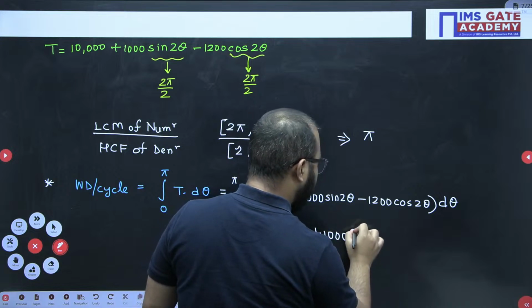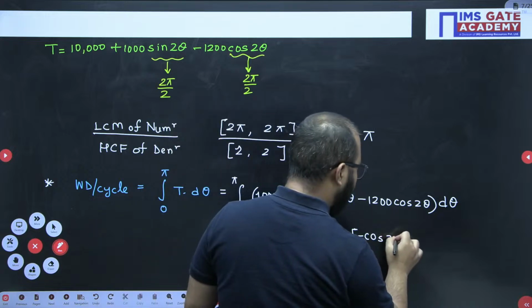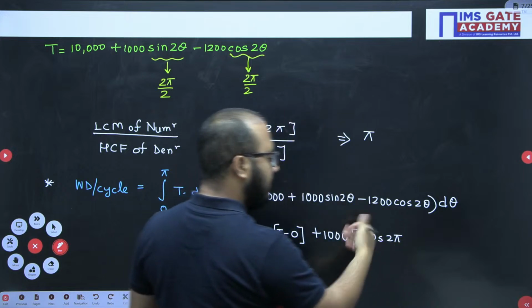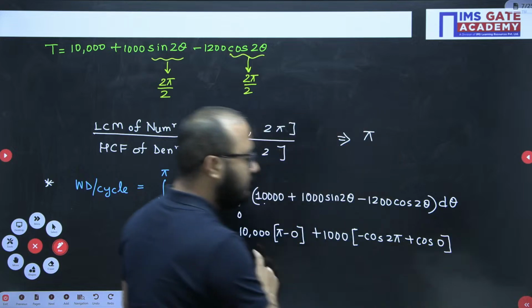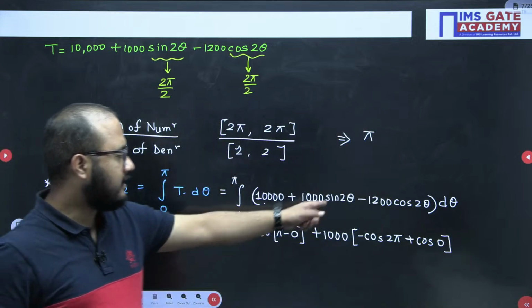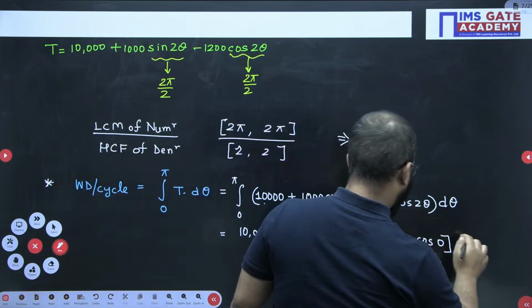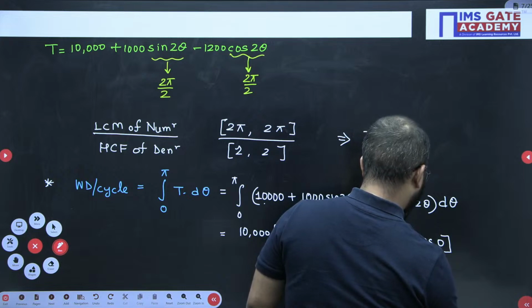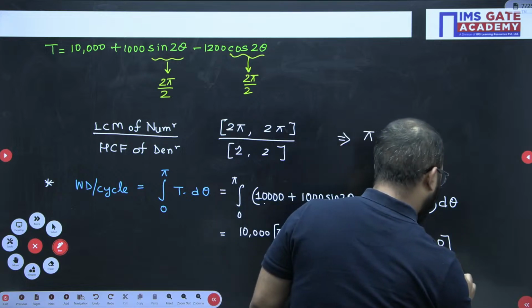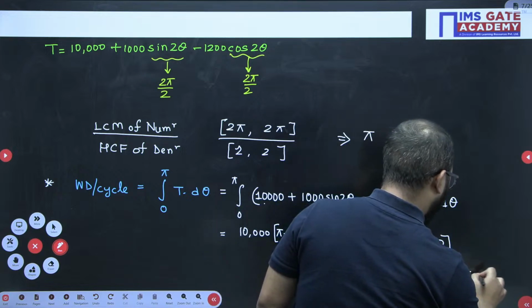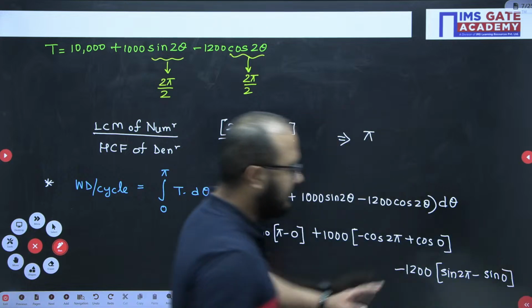Now it is 1000. The integration of sine 2 theta will be minus cos 2 theta, and here first of all we will write cos 2 pi. Then the minus sign comes, but that minus becomes positive, so cos 0 will be there, because the limit was from 0 to pi and as this is 2 theta, 2 pi comes here. Now minus 1200: if I integrate cos 2 theta, it will be sine 2 theta. So sine 2 pi minus sine 0, like this. So this is the equation we have.